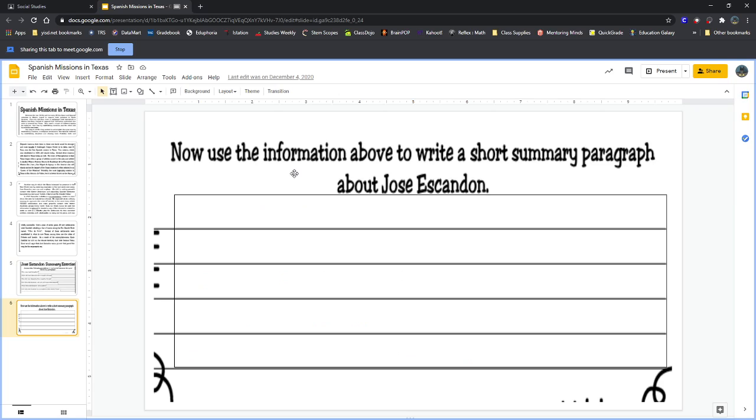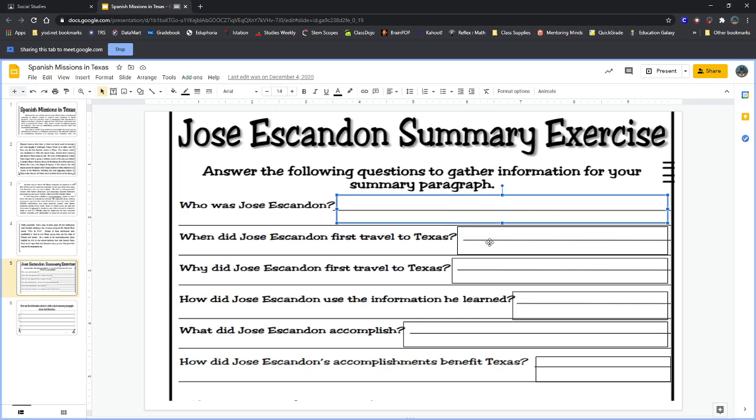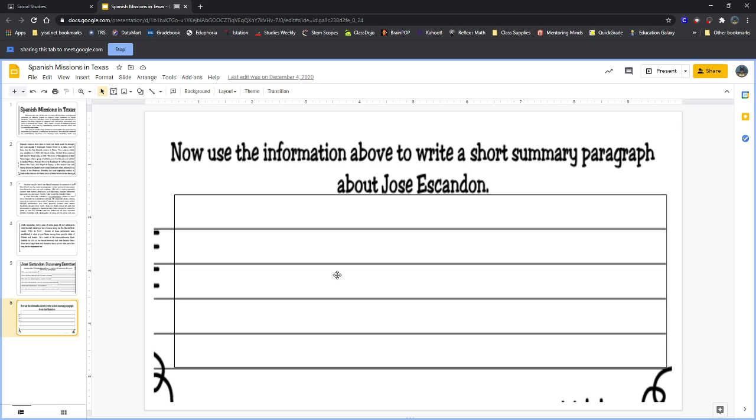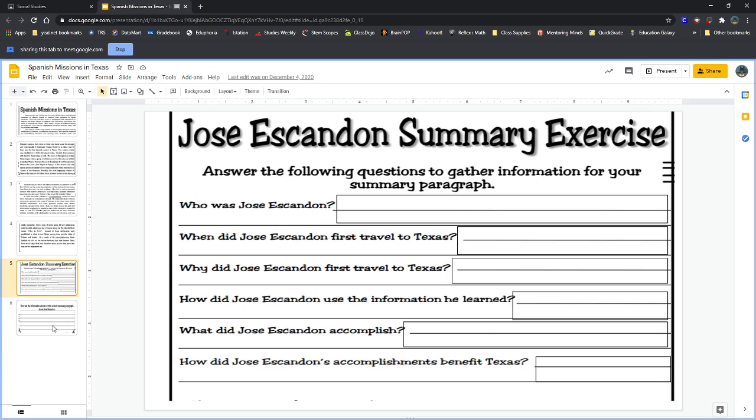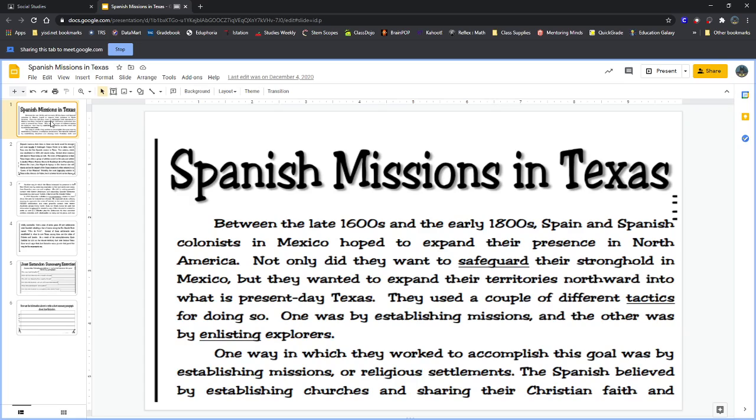The next slide says use the information above to write a short summary paragraph about Jose Escandon. So the good thing about slide 6 is really if we take our answers, we can just put them one after another in sentences, and we should end up with a pretty good summary about this guy. So if we can answer these, this page will be really simple. It'll just be the same answers, just written in one paragraph instead of a couple of different sentences. Let's read about this and see if we can figure out more about Jose Escandon.